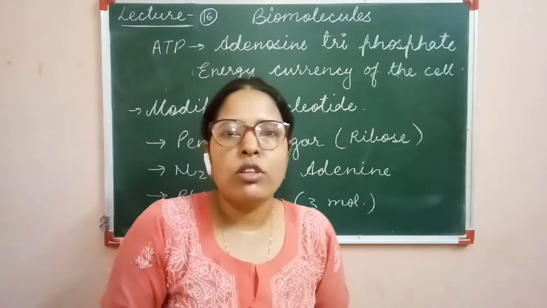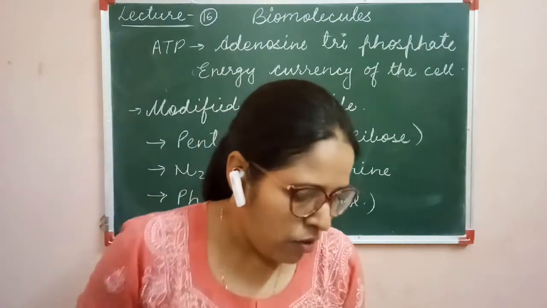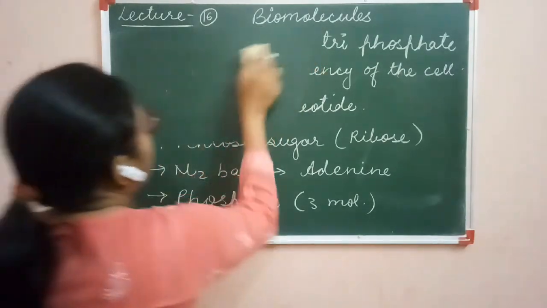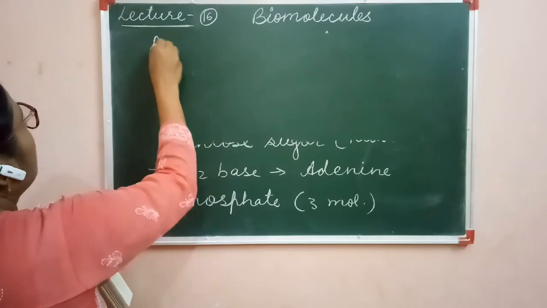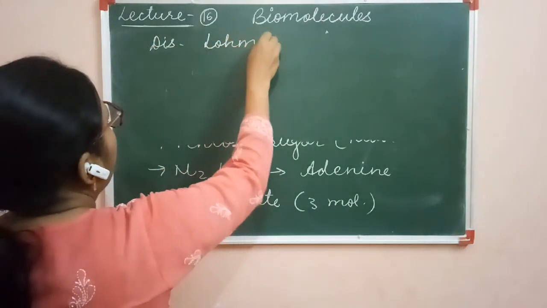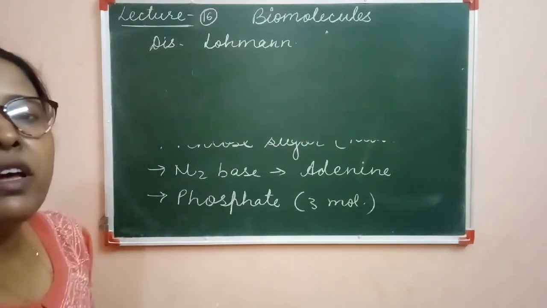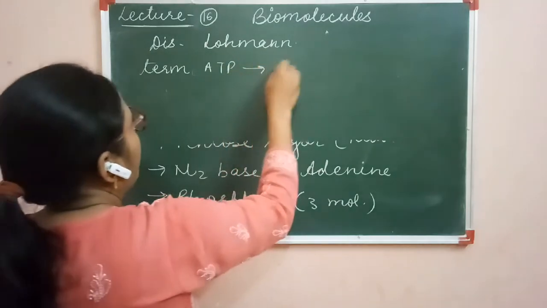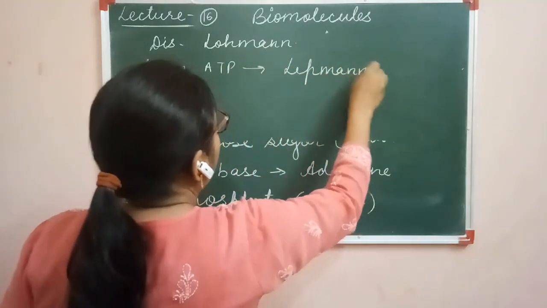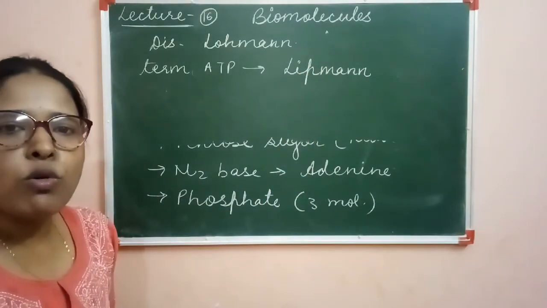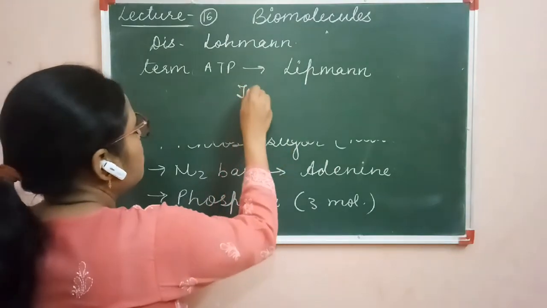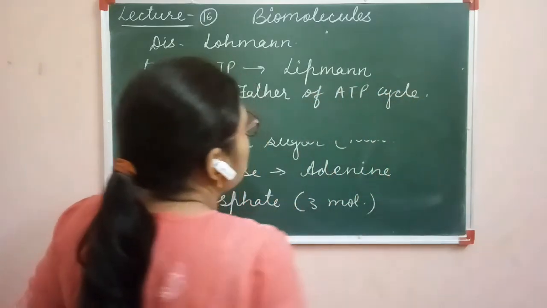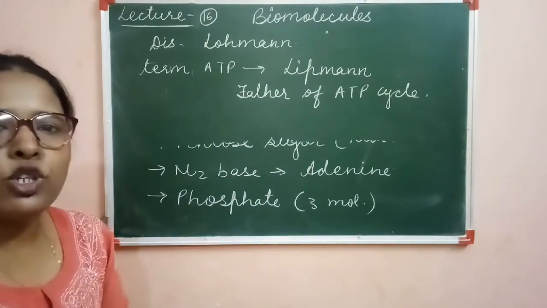First of all, we want to know about the discovery of ATP. ATP was discovered by a scientist named Lohmann, and the name ATP was given by a scientist named Lippmann. Lippmann is also known as the father of the ATP cycle. So this is about the discovery of ATP.